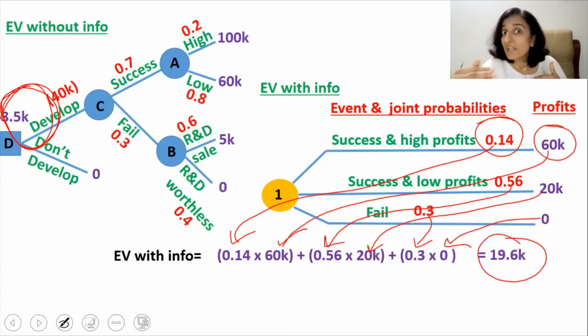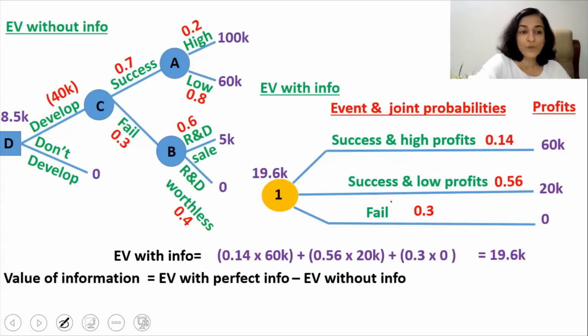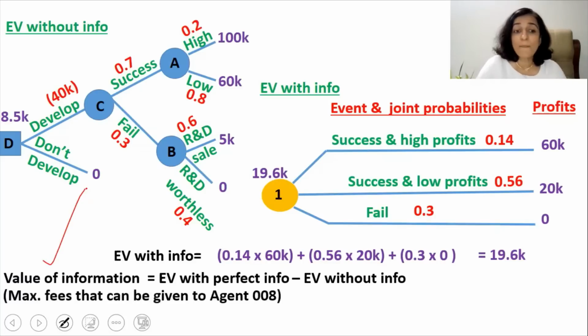So we are getting an increased profit, correct? So what is the value of information? The value of information is EV with perfect information minus EV without information. And what do you mean by value of information? That is the maximum fees that we can pay to agent 008.